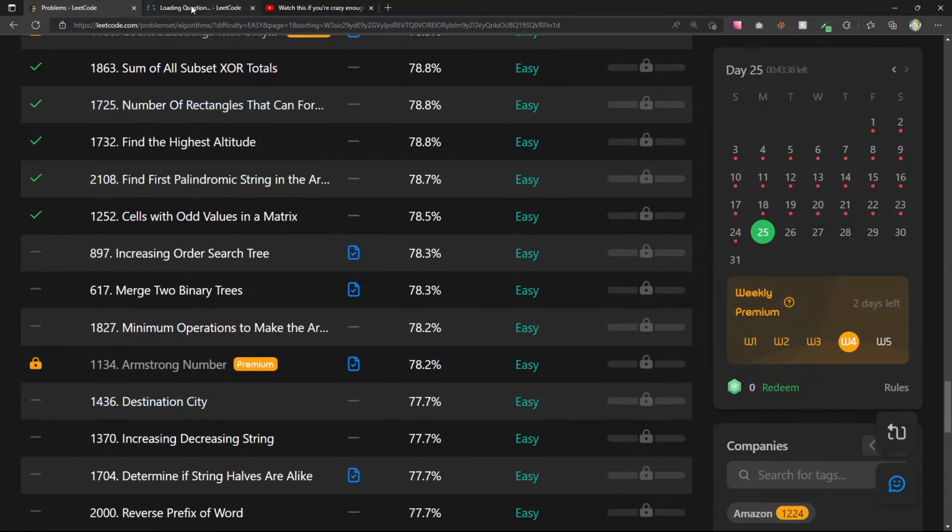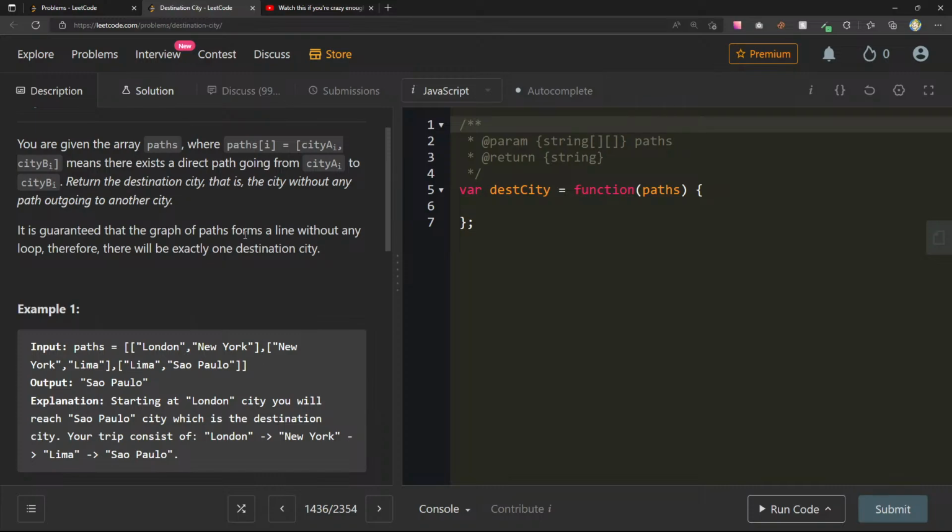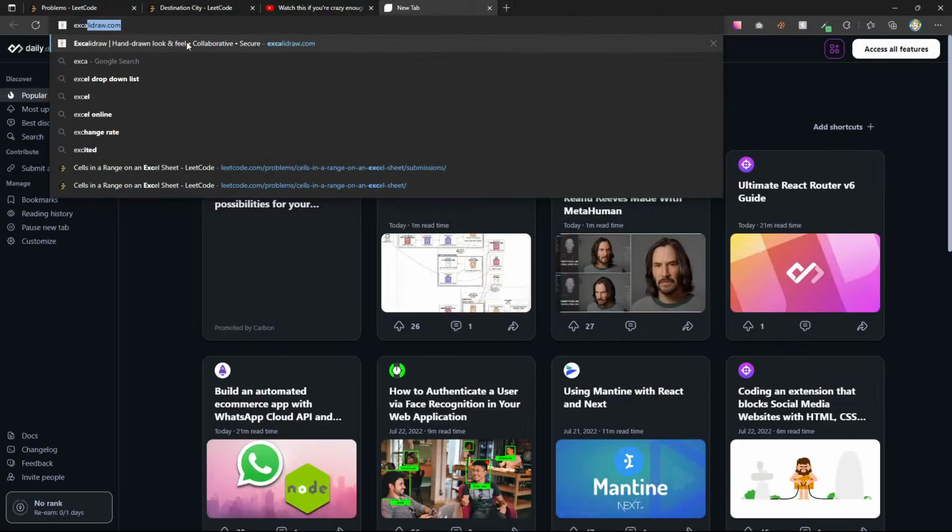All right, destination city. So we're given the array paths, where paths of i, city A, city B means there exists a direct path going from city A to city B. Return the destination city, that is the city without any path outgoing to another city. Okay, so it's guaranteed that the graph of paths forms a line without any loop. Therefore, there will be exactly one destination city. Okay, I think this one is going to make a lot more sense if we draw it out.